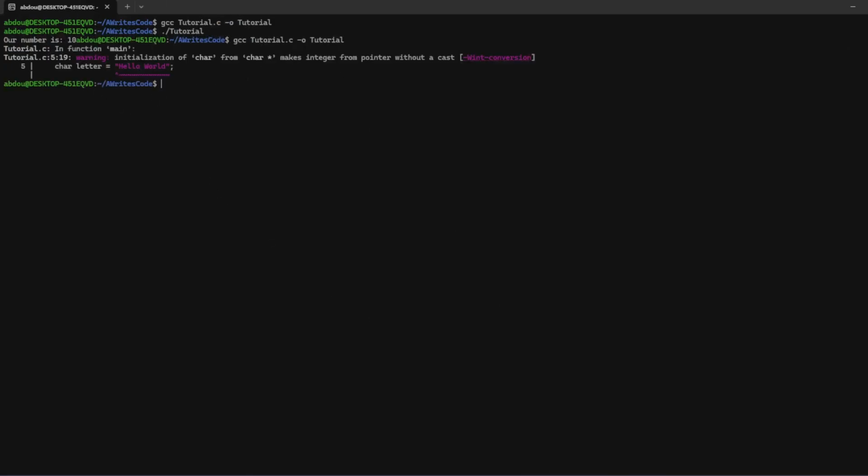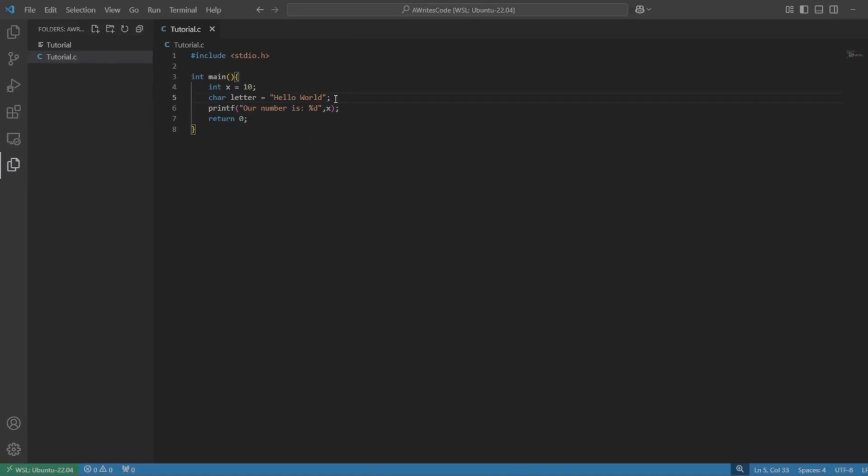Yes, because it's not an existing data type. What character does is, we use single quotes, and it stores a character. One single letter, A. And the identifier for it is actually %c for character.